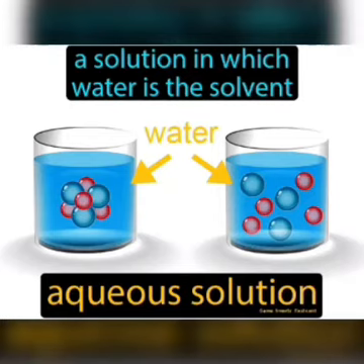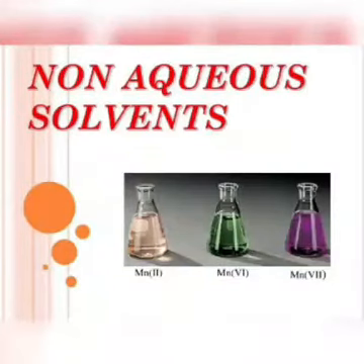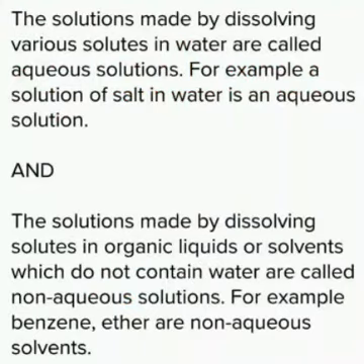And the second one, non-aqueous solution. A solution in any solvent other than water is called non-aqueous solution. For example, let's say alcohol or other substances used as solvent. Before we go further, let's talk about solvent and solute. A solvent is a substance that dissolves a solute, and a solute is a substance dissolved in another substance.